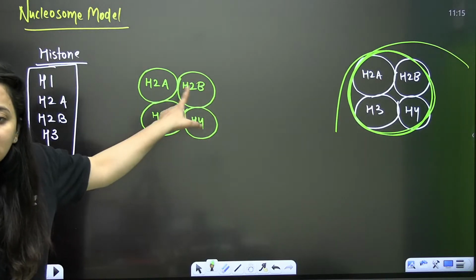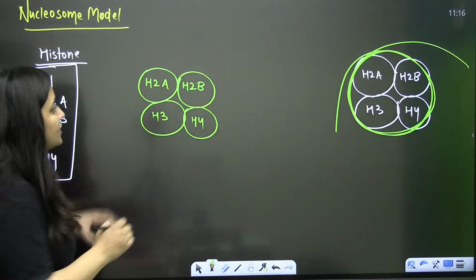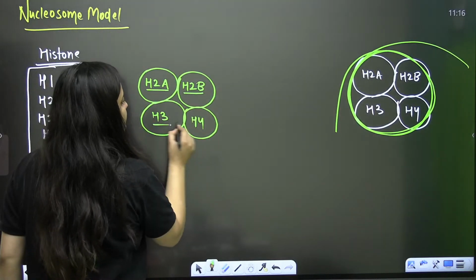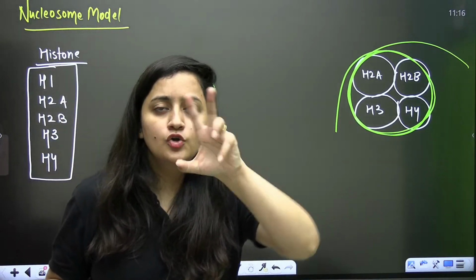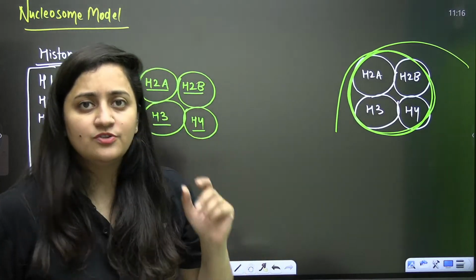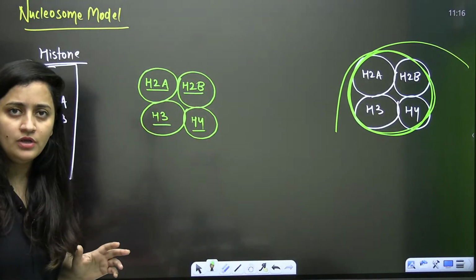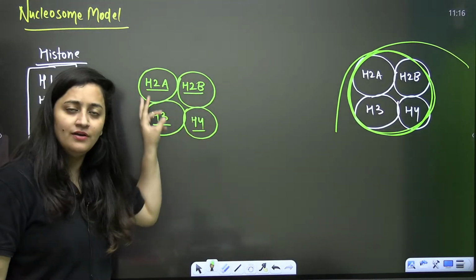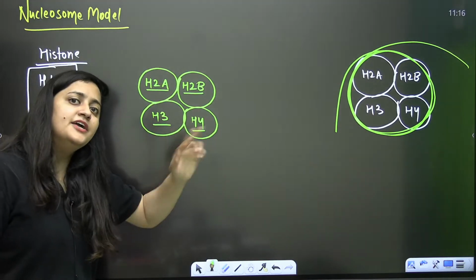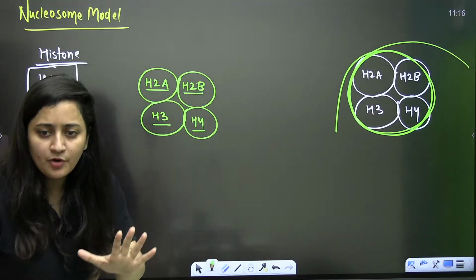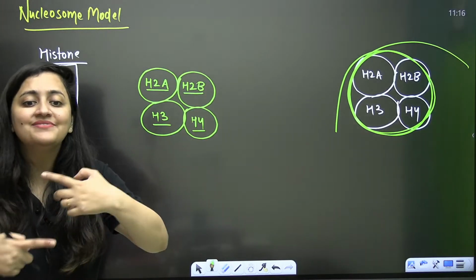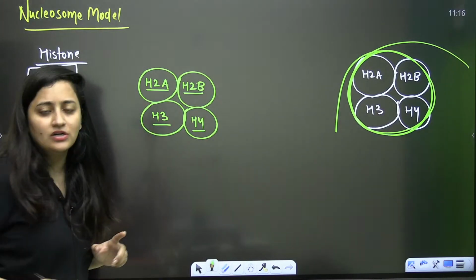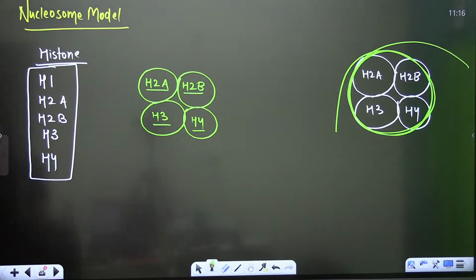But before that, this is what you need to understand. This octamer is made up of these four proteins: two copies of H2A, two copies of H2B, two copies of H3, two copies of H4. Two copies each means a total of 8 proteins, so that is why you are saying it is an octamer.